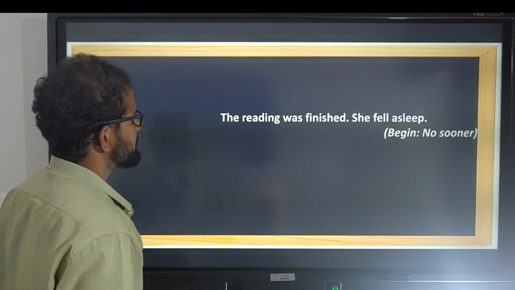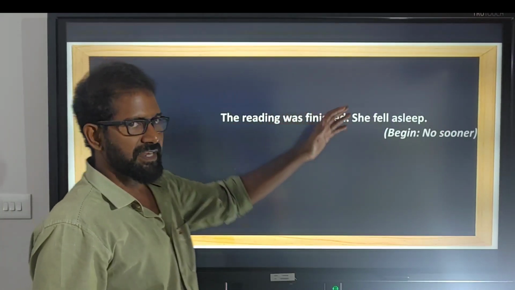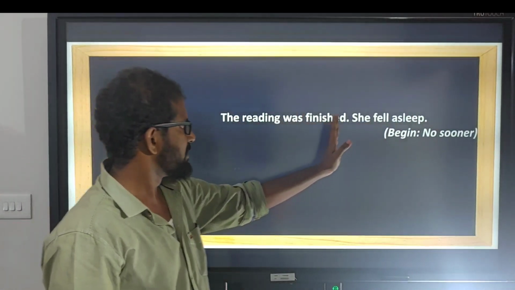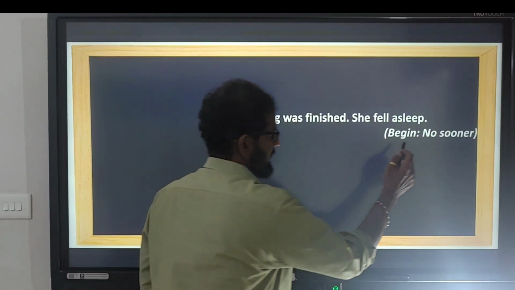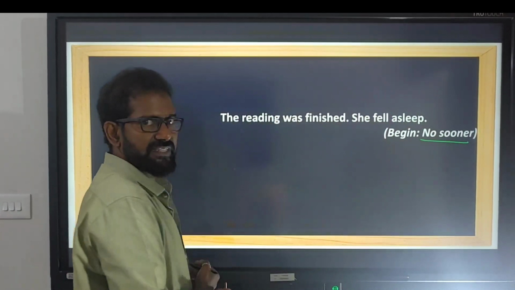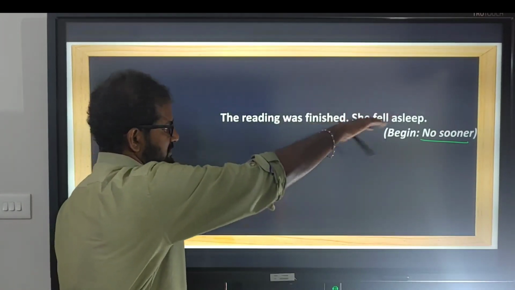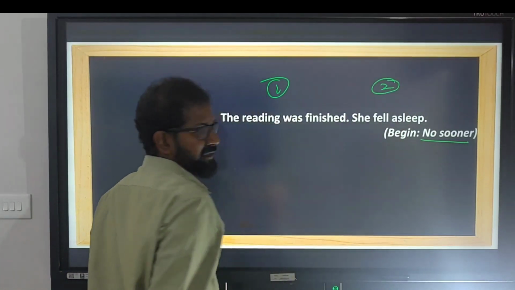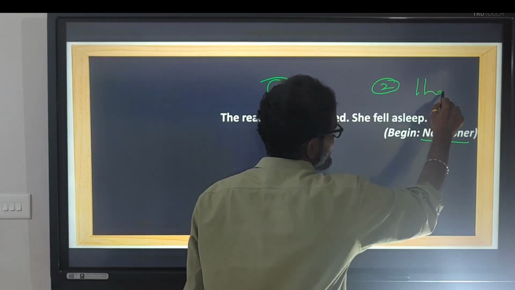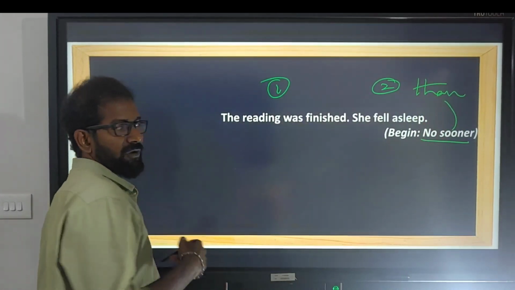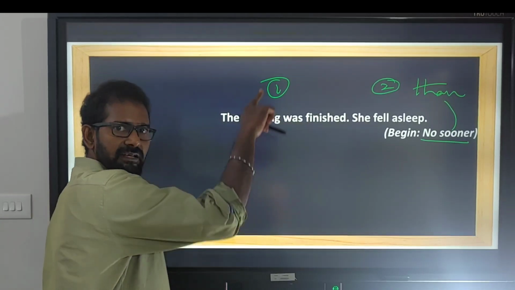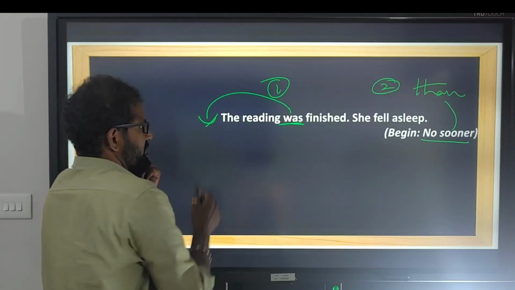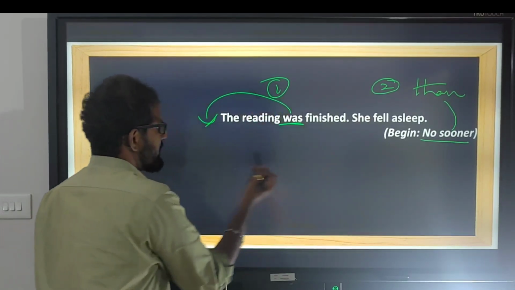Let's take another example. The reading was finished. She fell asleep. We are asked to combine with no sooner. So which is the first completed action? The reading was finished, she fell asleep. The reading was first and fell asleep is second. So with no sooner, what conjunction do we use? Than. And what helping verb is supposed to be used? Here there is a helping verb. Was is given, so we use the same helping verb. So was has to come before the subject. And inversion.